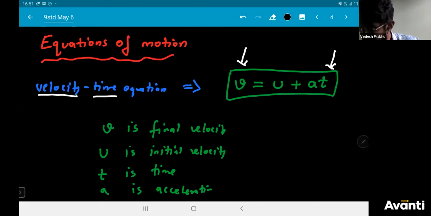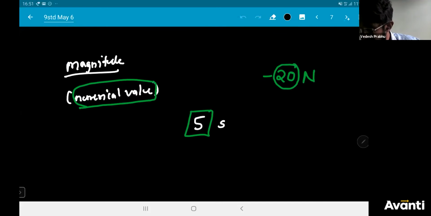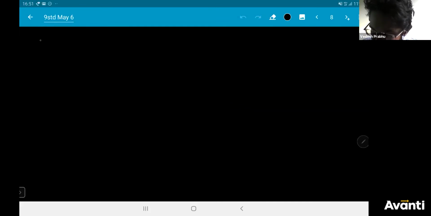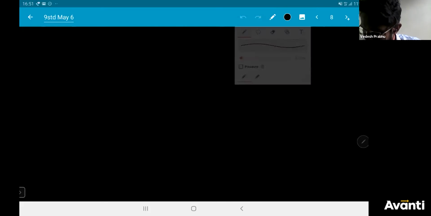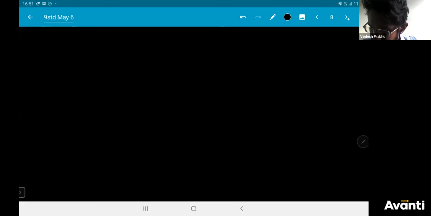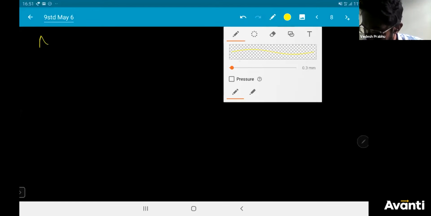Cool. For the numericals, I'm going to write it here: numericals based on the equations of motion.